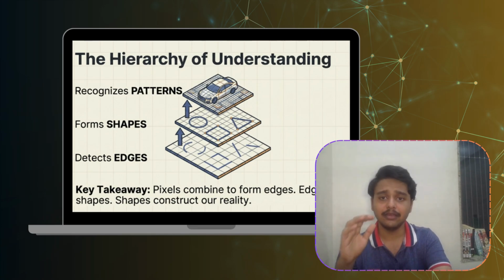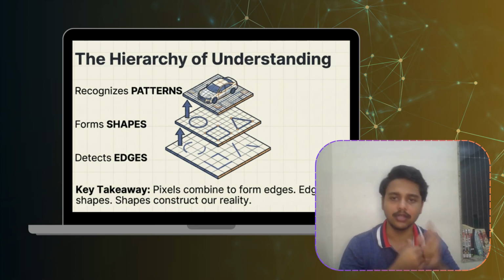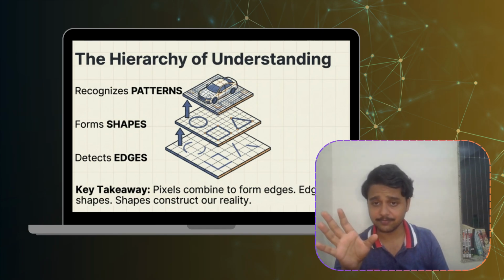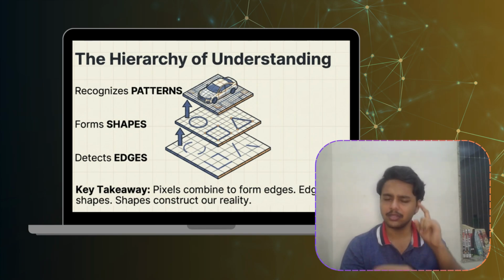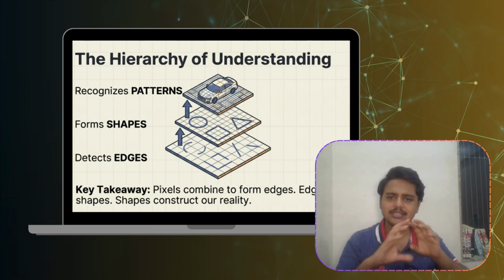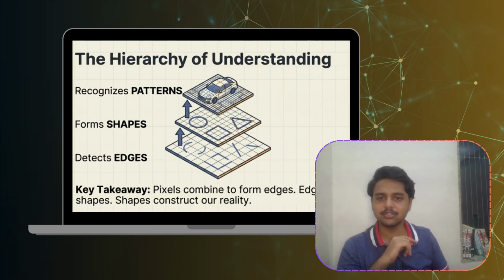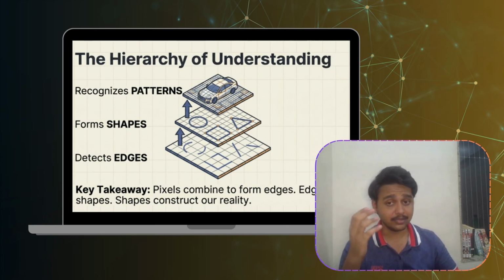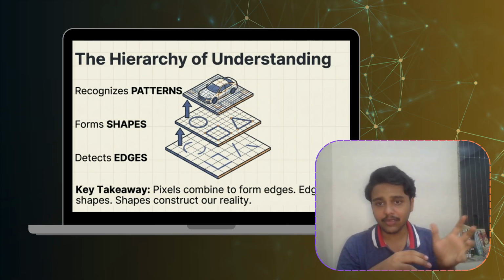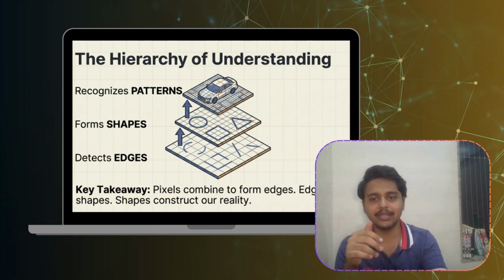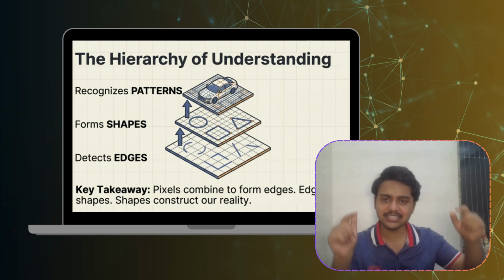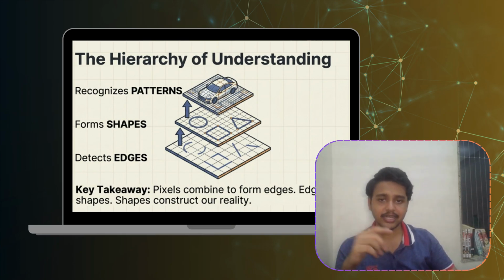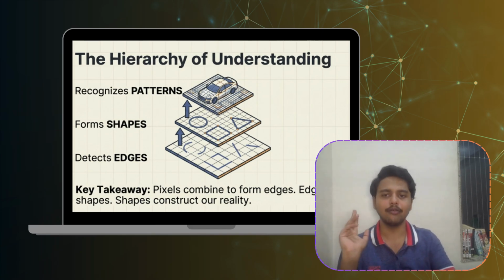Now, this slide beautifully illustrates how CNNs learn. First, they detect the edges. Then they combine edges into shapes. Then shapes become objects. This hierarchy is exactly how humans also recognize things. For example, a CNN looking at a car doesn't immediately recognize a car. First, it detects the lines, then the circles, then the windows, then the wheels, and combining everything, we get the image of a car. And finally, this is a car. This layered understanding is what makes CNNs so powerful.